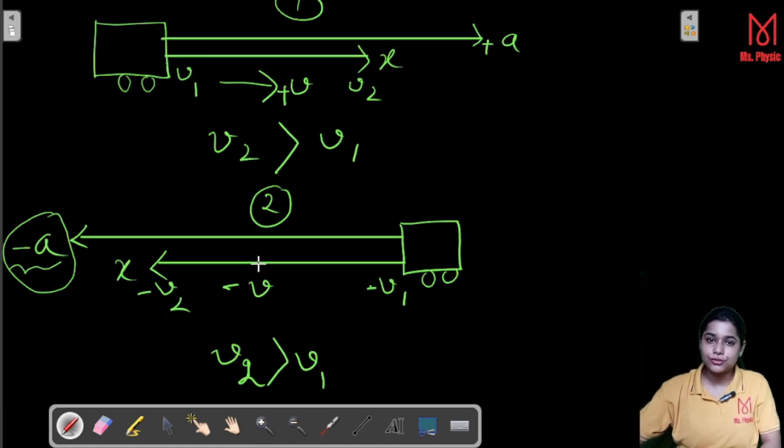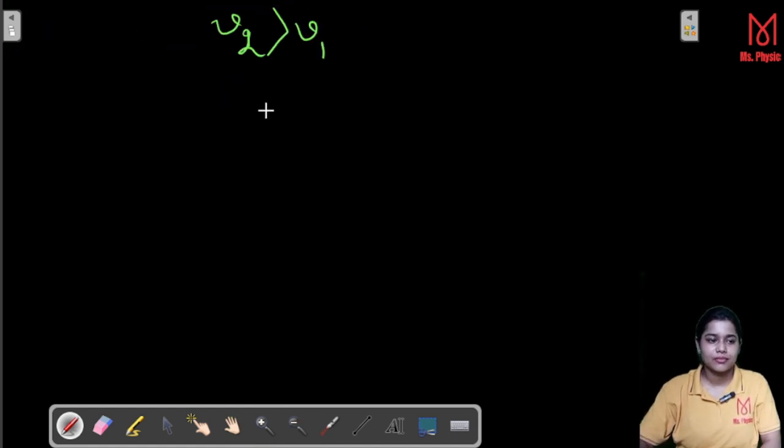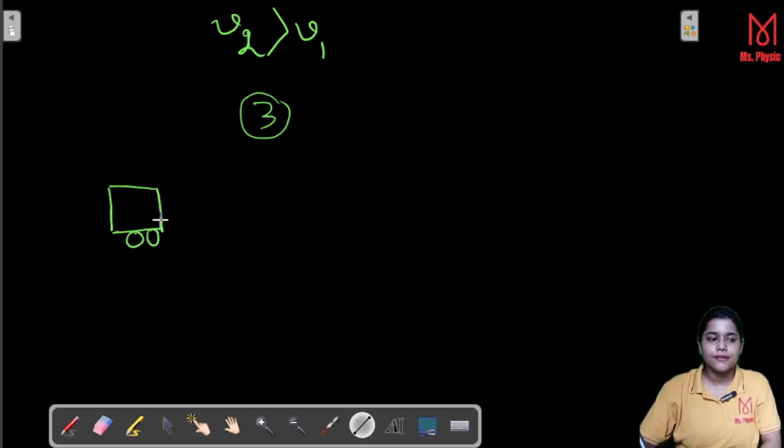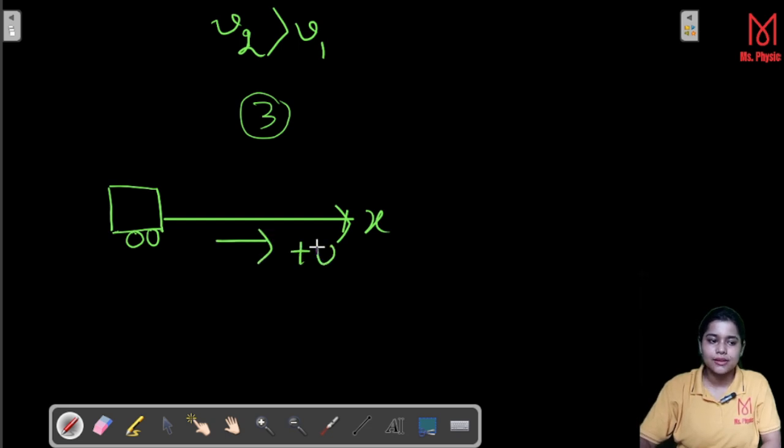Okay, now let's go to case 3. Now here see, again we have this Maruti Suzuki car. Here also the velocity acts along the positive x direction. The velocity here is positive, but in this case the acceleration acts in the opposite direction, that means along the negative x-axis.